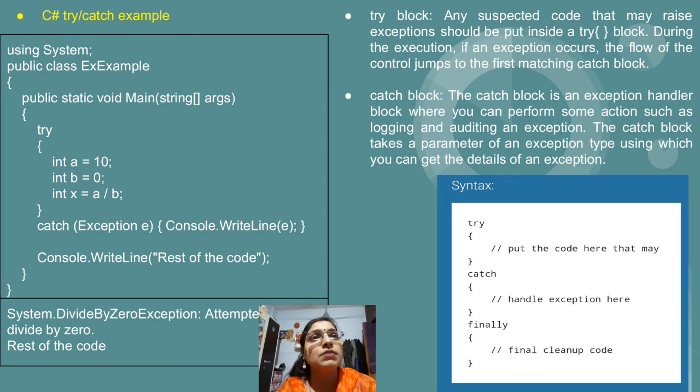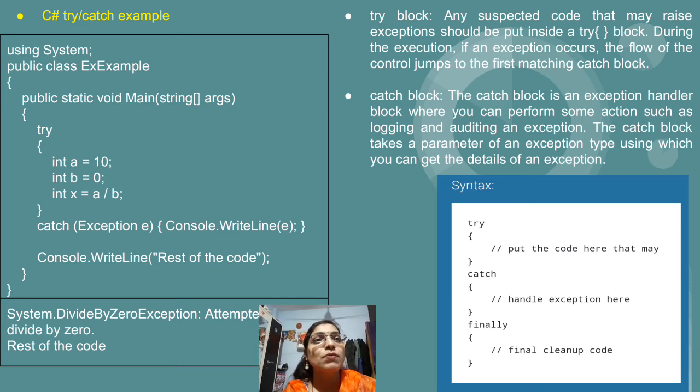Again, I have given some information about the try and catch block, which we discussed some time ago. There is a syntax, that is, we should have a try block, after the try block we should write catch, and after catch we will have finally. And it is not necessary; sometimes we make use of only try and catch, like we did in this example. Sometimes we can have try and finally. Finally we cannot write anywhere else. The finally keyword was there in Java also. I hope you know that.